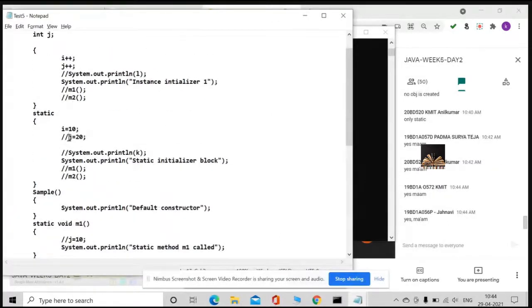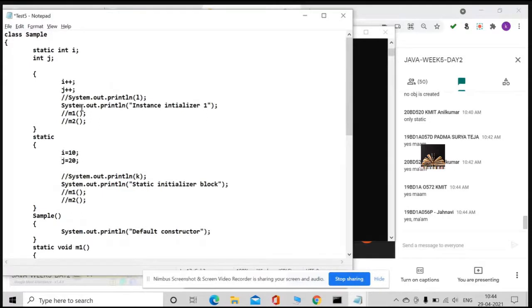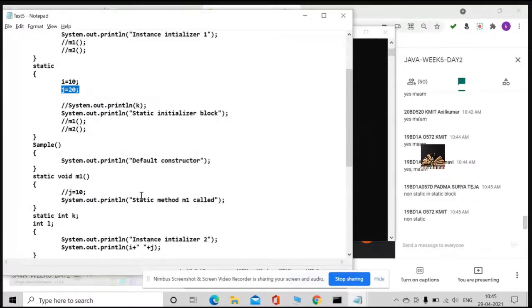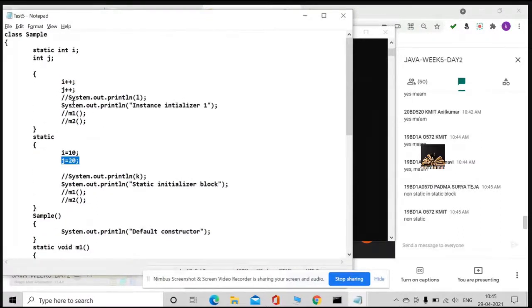Why is it giving an error? Always J is giving some error. As I have used J in the static block, it is non-static. But in the instance initializer, if I use both I and J, it is okay.